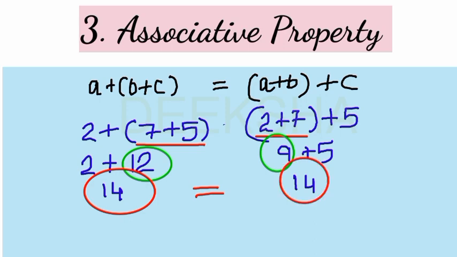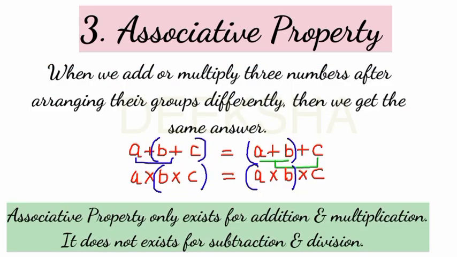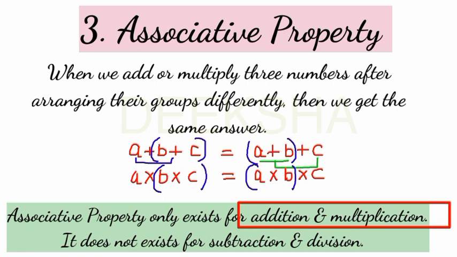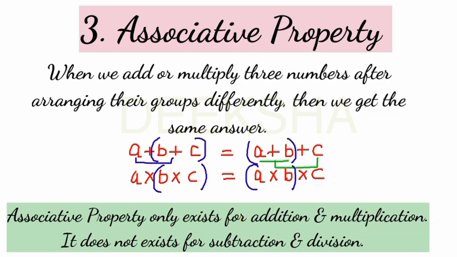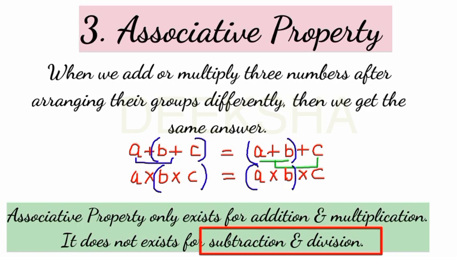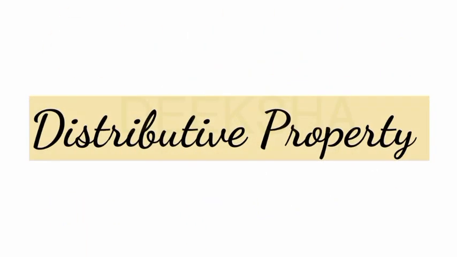14. So in both the cases, after arranging them differently in different groups, what do you get? You get the same answer. Your answer is 14 in both the cases. So this is the associative property. Associative property also exists for addition and the multiplication. It does not exist for subtraction and division. Clear?